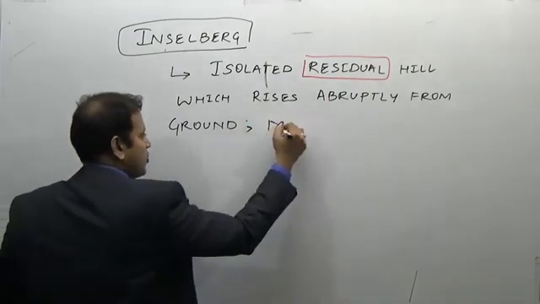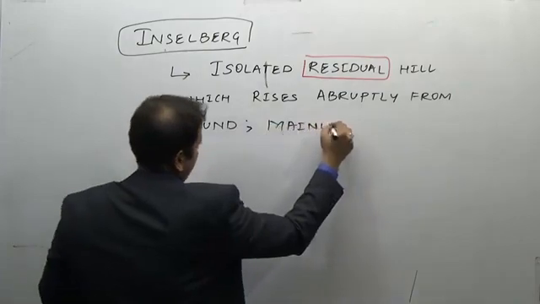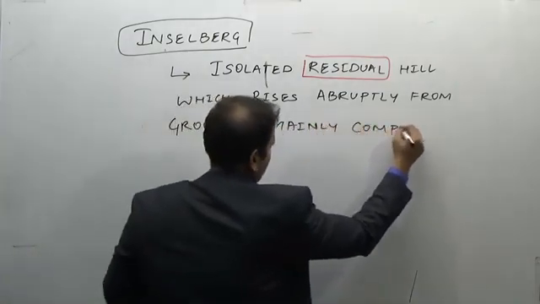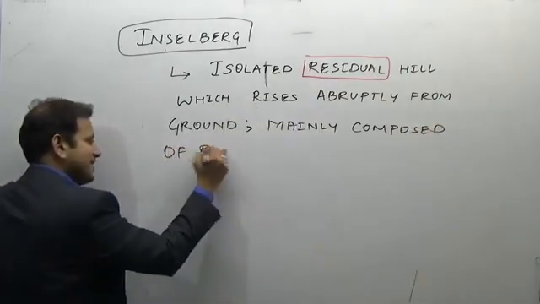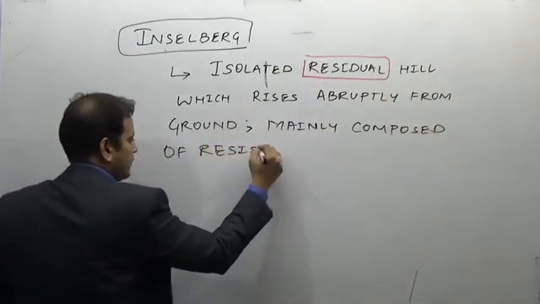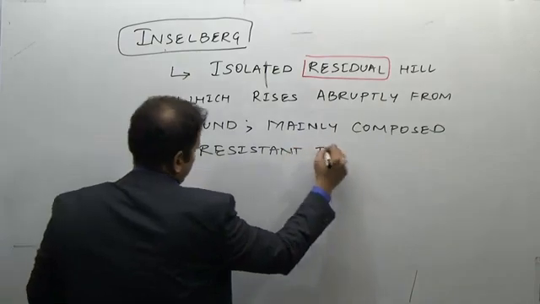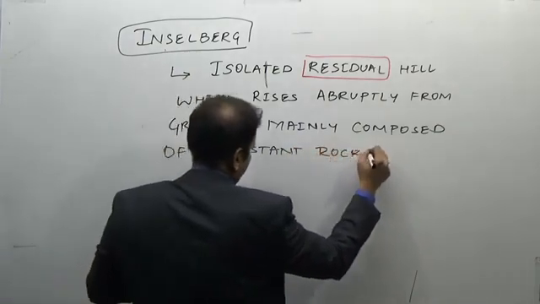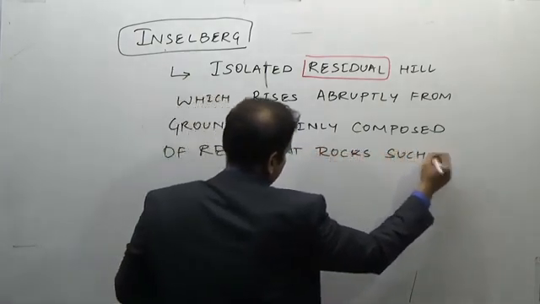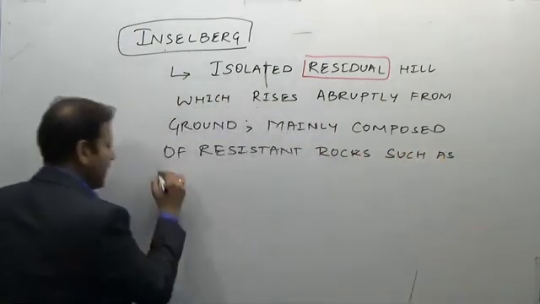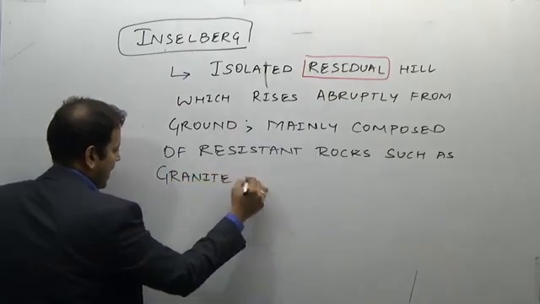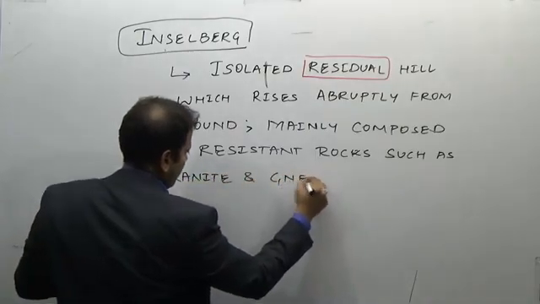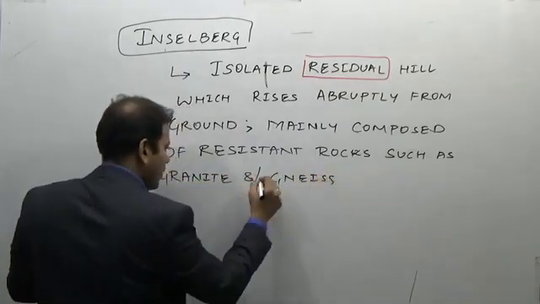It is mainly composed of resistant rocks such as granite or gneiss.